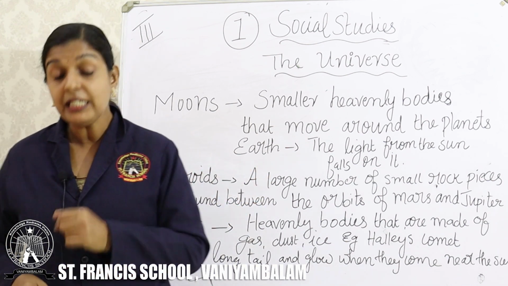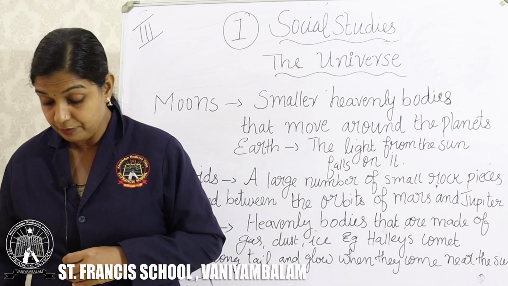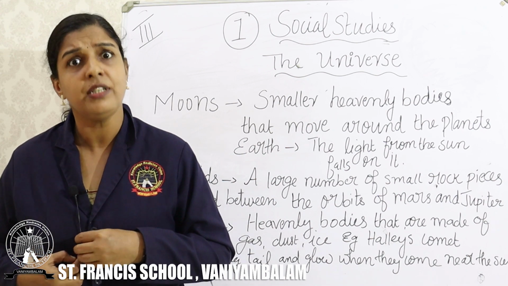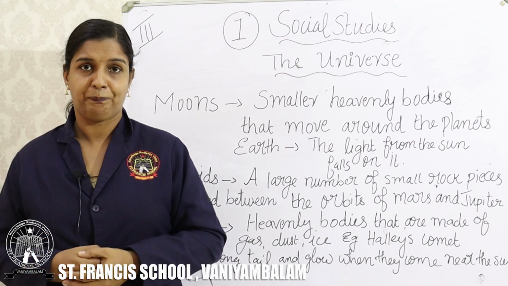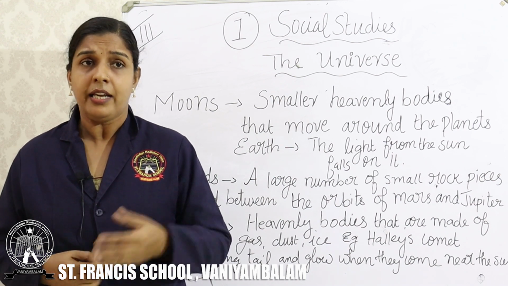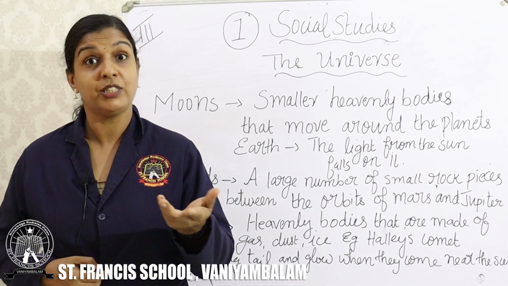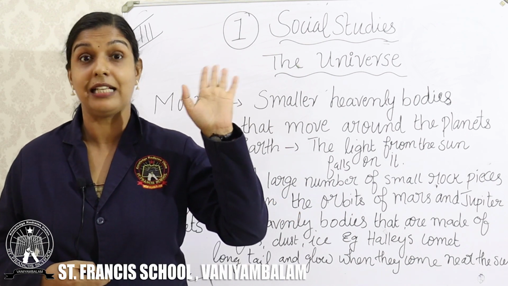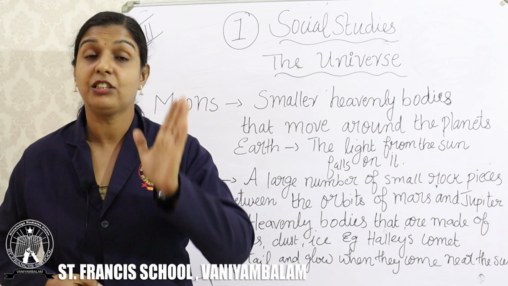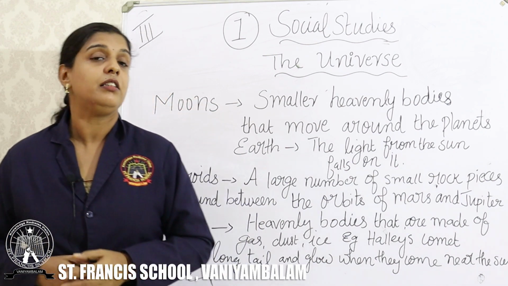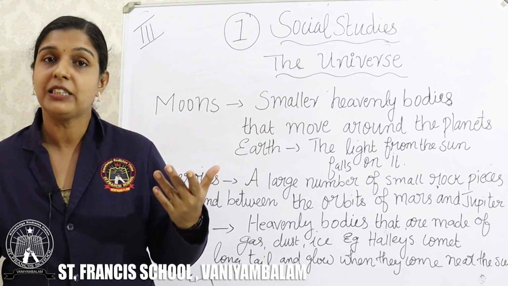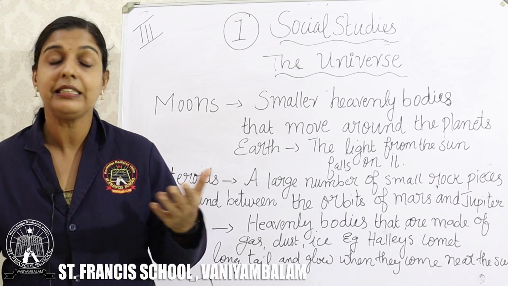A question is there in the textbook, page number 223. Does the moon have its own light? Yes or no? Some will say yes, it has its own light, and some will say no, ma'am, it doesn't. The correct answer is that the moon does not have its own light, because it is a natural satellite of the Earth. It doesn't have a light.